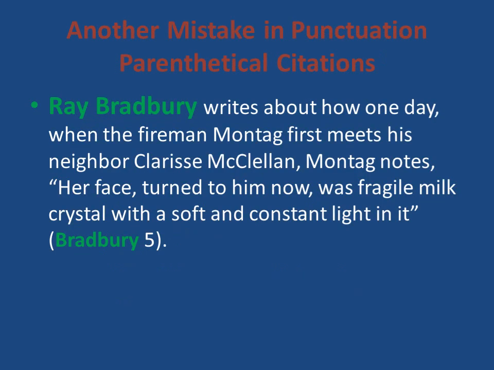Another mistake in punctuation that I also notice: you have the author mentioned at the beginning of the sentence, and that is perfectly fine. But once you mention the author within the actual sentence, there is no need to include their name within the parentheses. This is not correct.